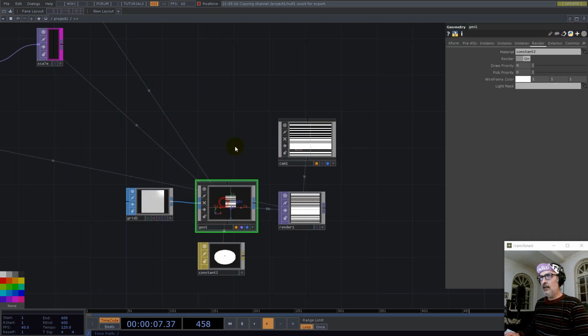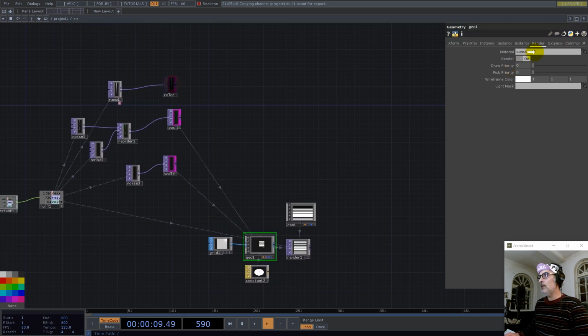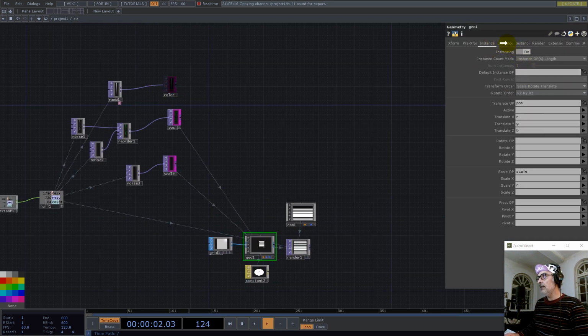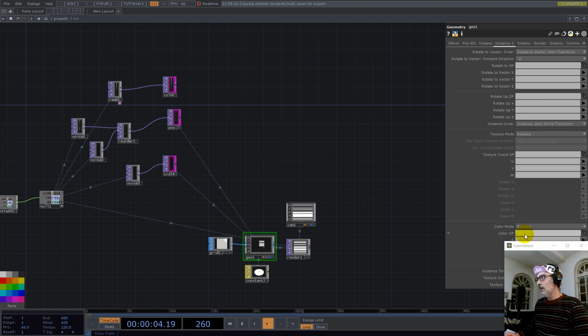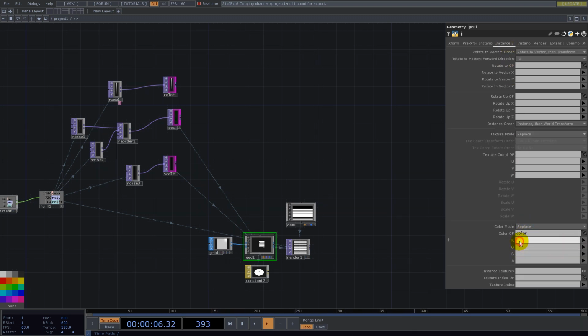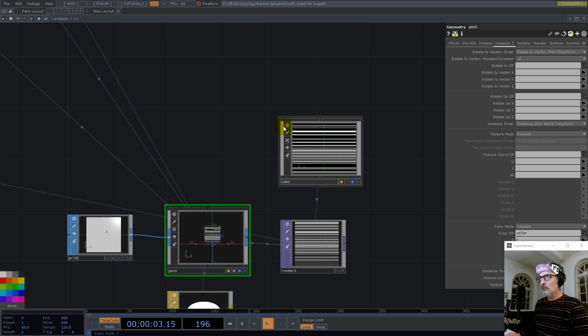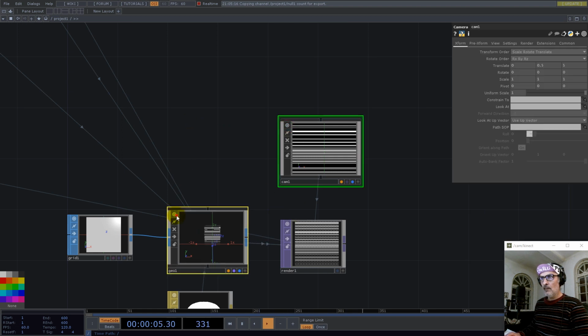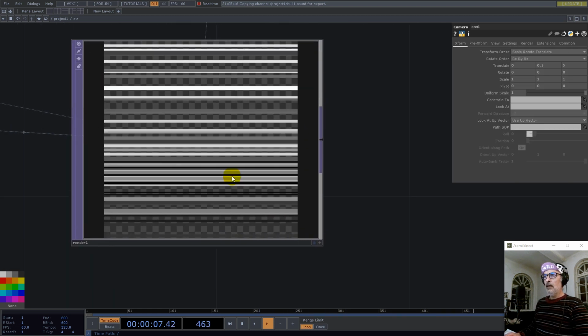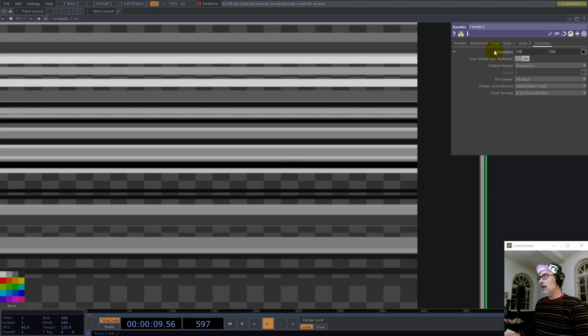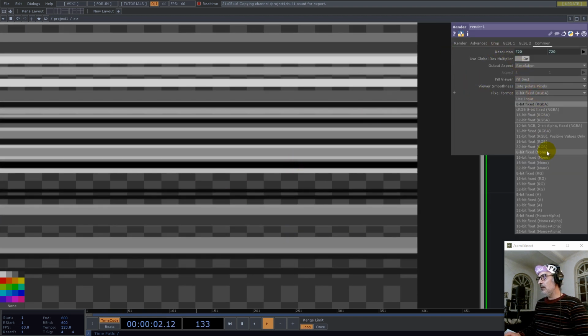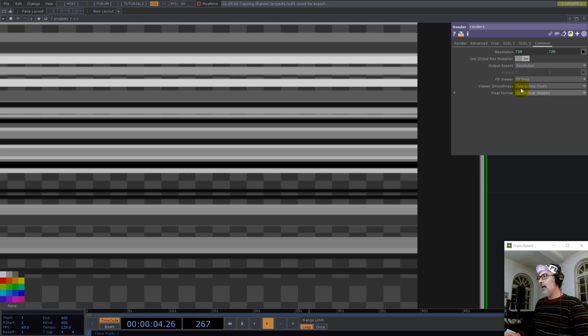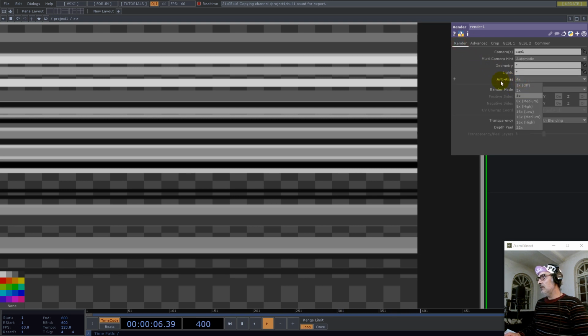Now let's see what we get if I use this ramp for the color. So R, G, and B. And in the render we go with RGBA, and anti-alias we go with none.